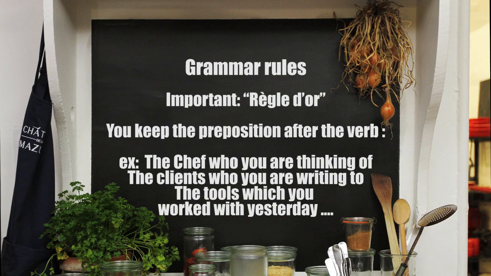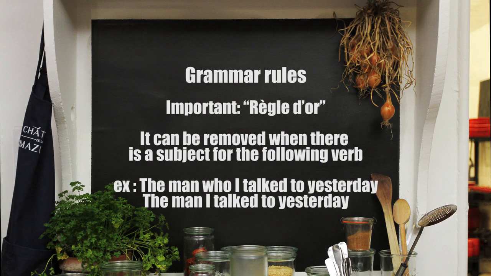Important. Here is a golden rule. You keep the preposition after the verb. For example, the chef who you are thinking of, the clients who you are writing to, the tools which you worked with yesterday. It's important to note it can be removed when there is a subject for the following verb. For example, the man who I talked to yesterday. The man I talked to yesterday.